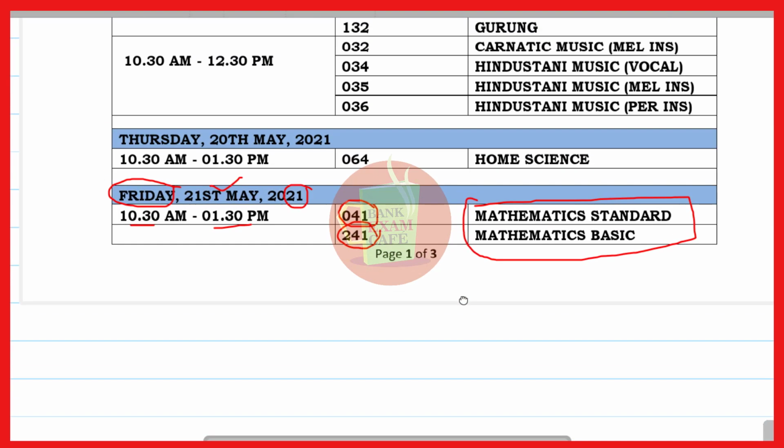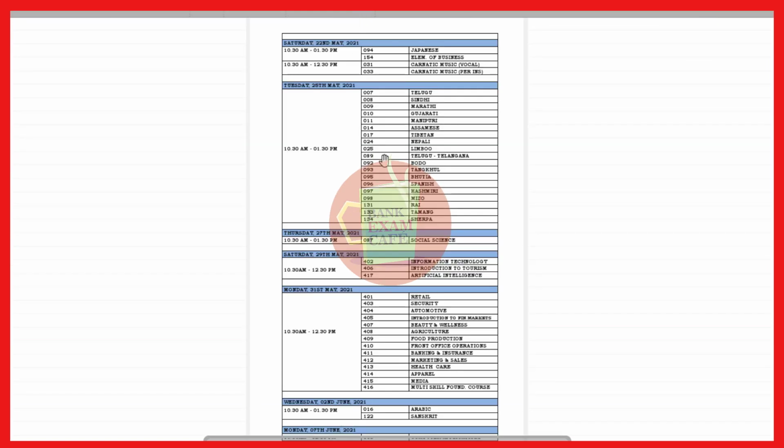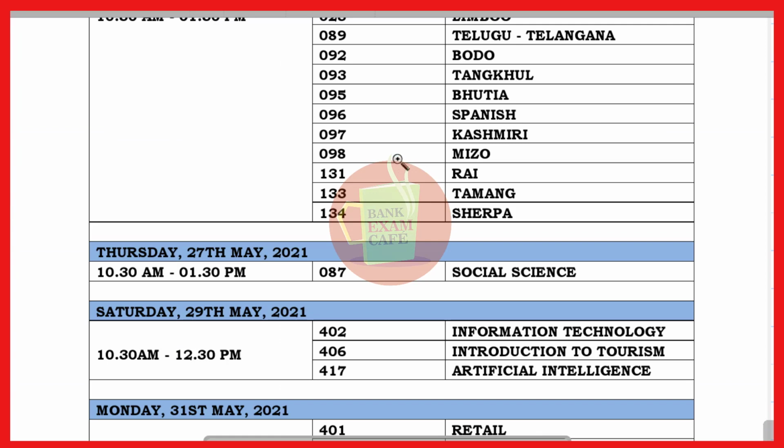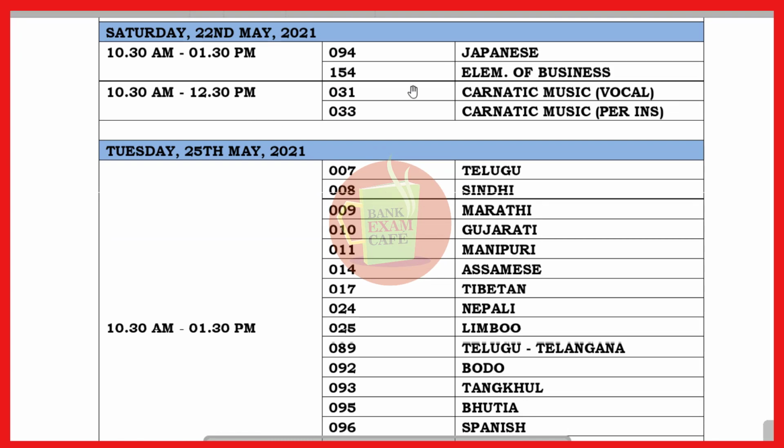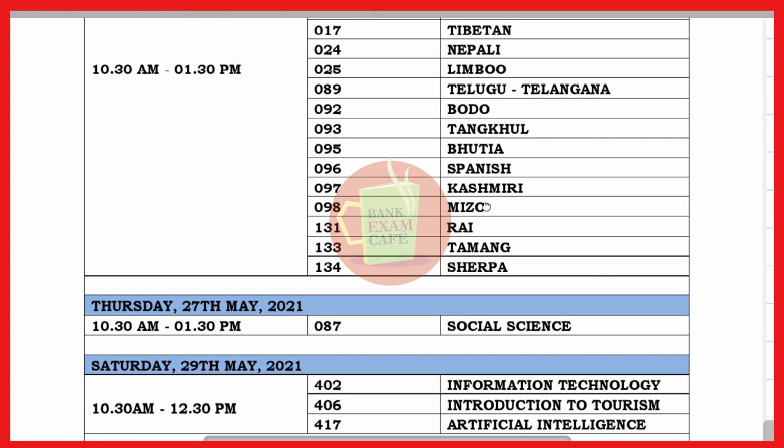Now move to the next step. Here this is Japanese and other languages are there.